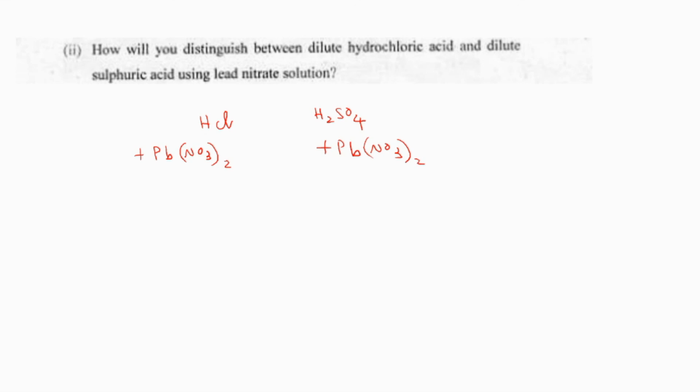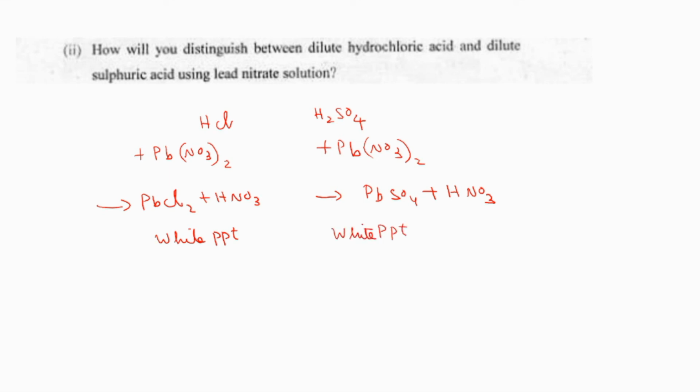Hydrochloric acid and lead nitrate are reacting together to form lead chloride. Along with that, nitric acid will be formed, whereas sulfuric acid and lead nitrate are reacting together to form lead sulfate, PbSO4, and then HNO3 will be forming. Correct, no? But here the problem is that lead chloride is a white precipitate, whereas lead sulfate is also a white precipitate. In both the cases, you will be getting white precipitates. Then how will we come to know which one is hydrochloric acid and which one is sulfuric acid?